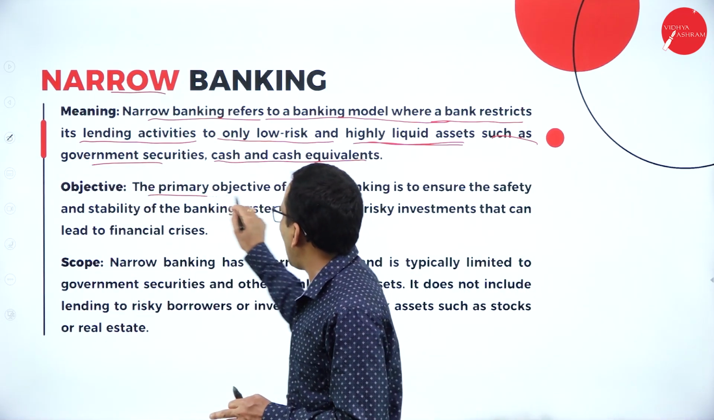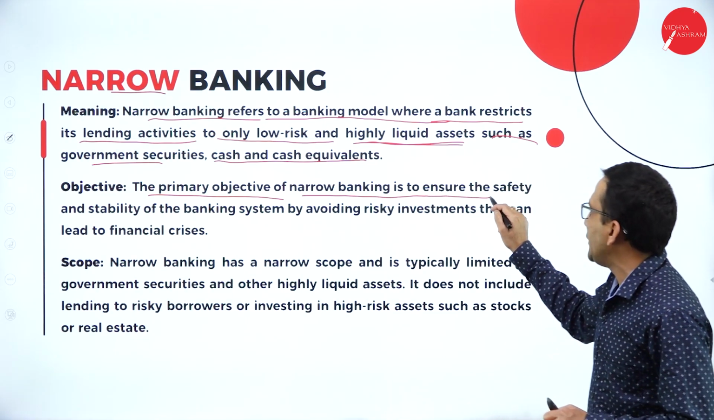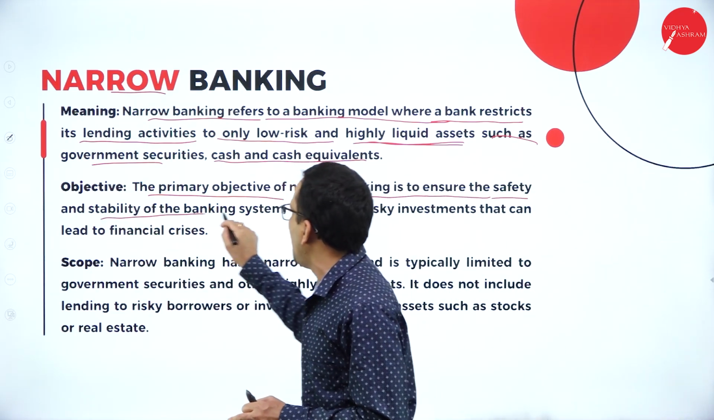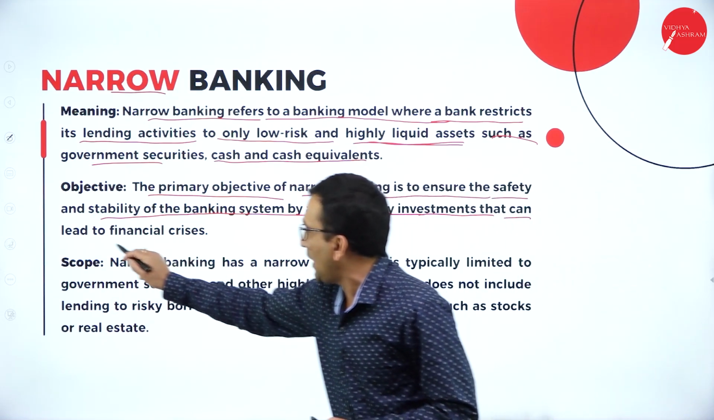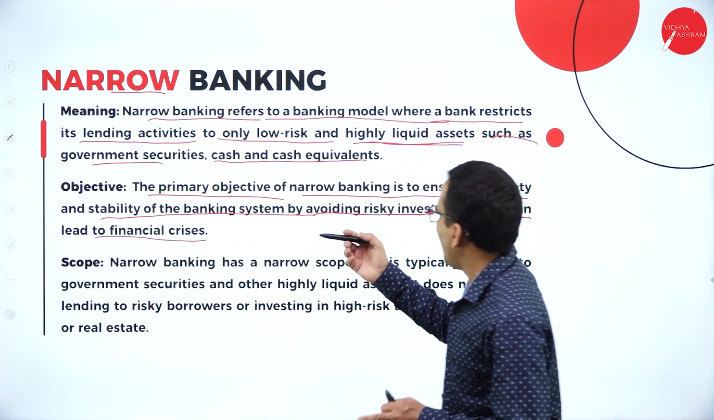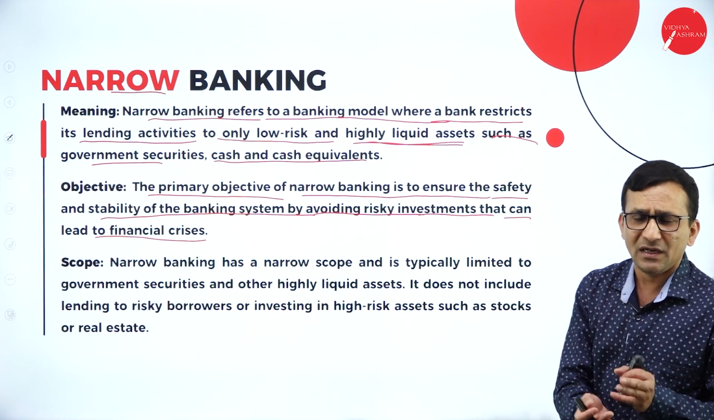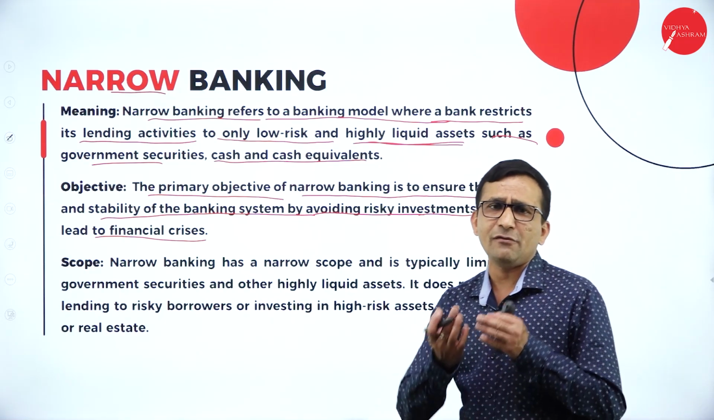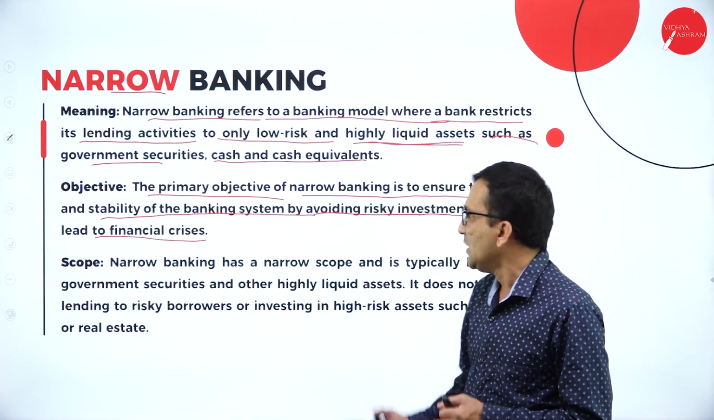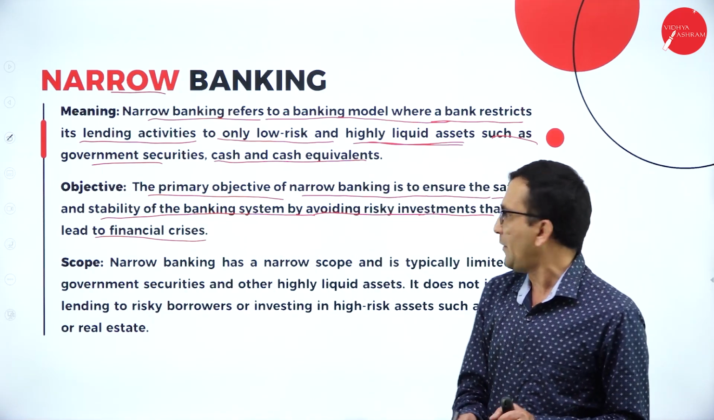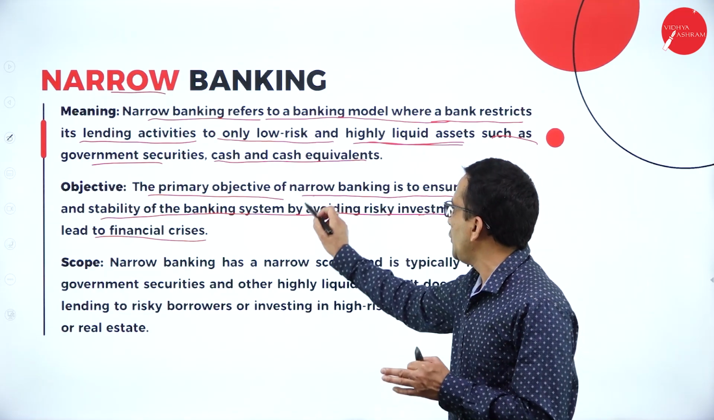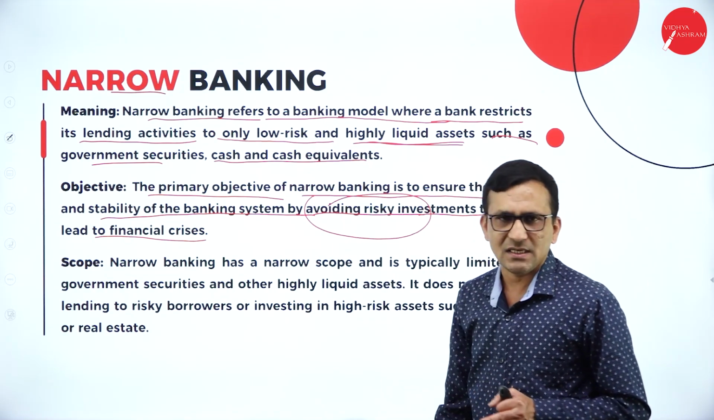The primary objective of narrow banking is to ensure the safety and stability of the banking system, to avoid instruments that can lead to a financial crisis. So narrow banking ensures safety, because anybody who is investing first gives priority to safety, and to the stability of the banking system. You need to be stable in your operation, so you need to avoid the maximum risk.